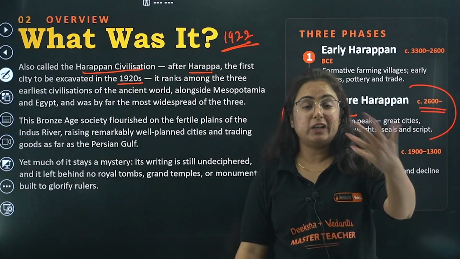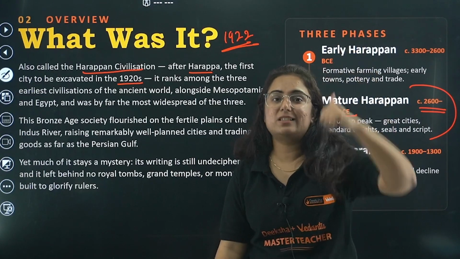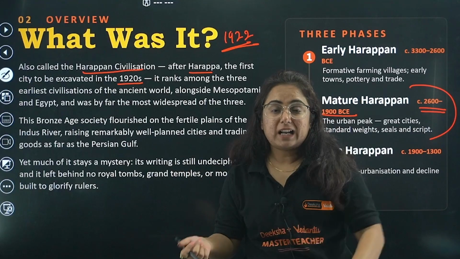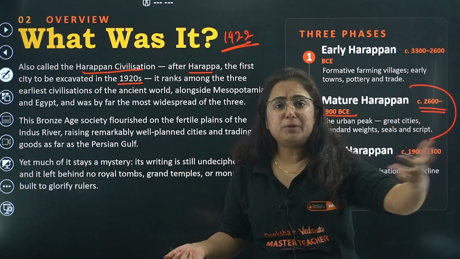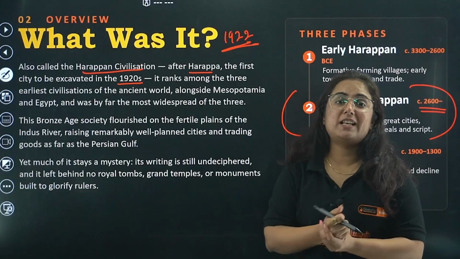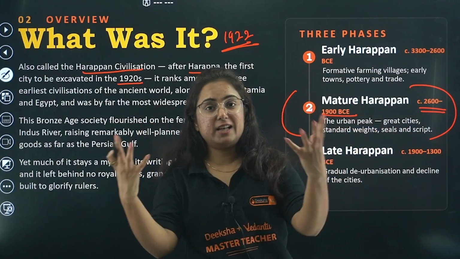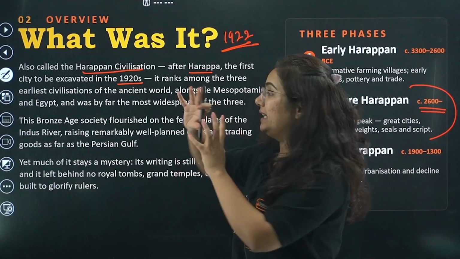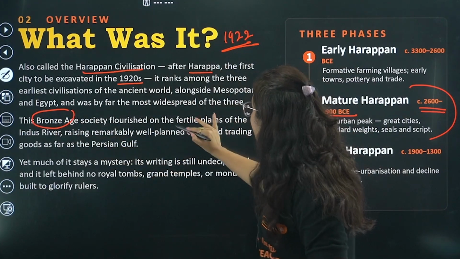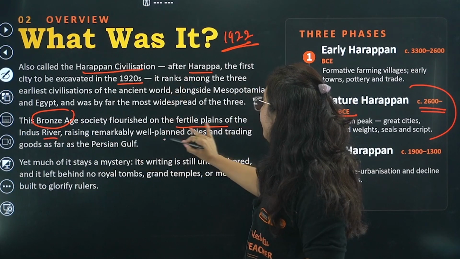Why are we marking it 3? Because contemporary to this civilization was the Chinese civilization on the Yangtze River and Huang He, which we also call it, right? Then we know that the Egyptian civilization was on the river Nile. Then we have the Mesopotamian civilization on the rivers Euphrates. So among those 3 great civilizations, one was the Indus Valley Civilization, the Bronze Age society that flourished on the fertile plains of the Indus River, raising remarkably well-planned cities.